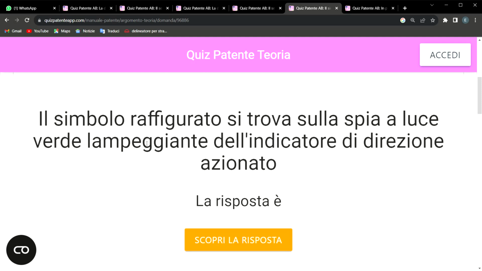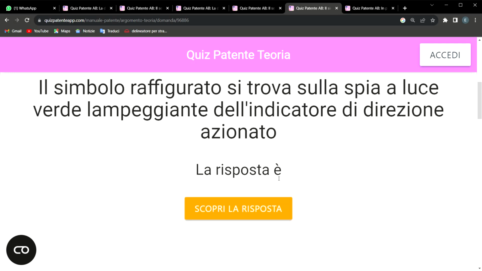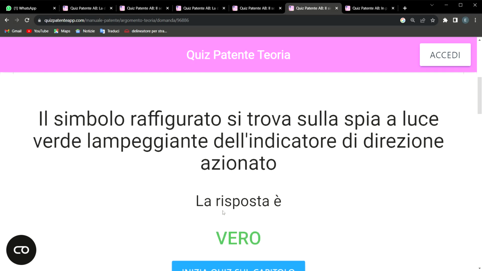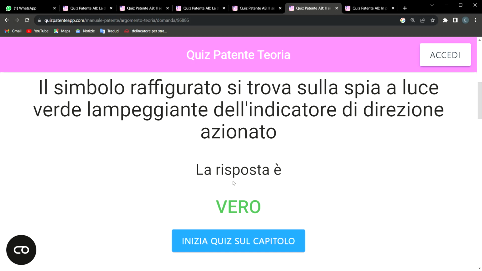And the question says, il simbolo raffigurato si trova sulla spia a luce verde lampeggiante dell'indicatore di direzione azionato. Vero o falso? So the response to this question is vero. Let's see. It says vero. You can see it here. And I will explain to you the reason why this one is vero.